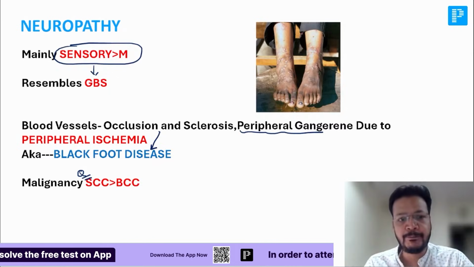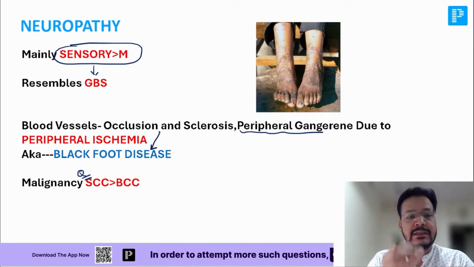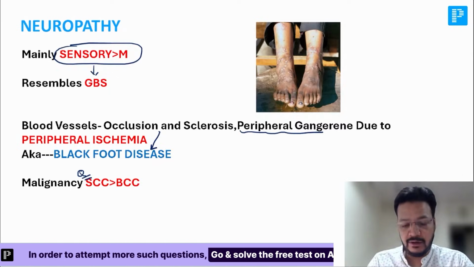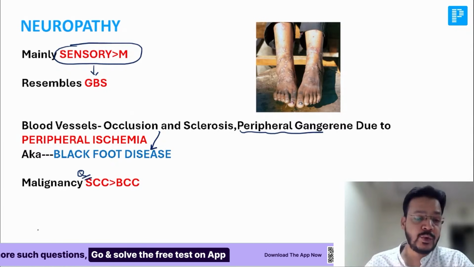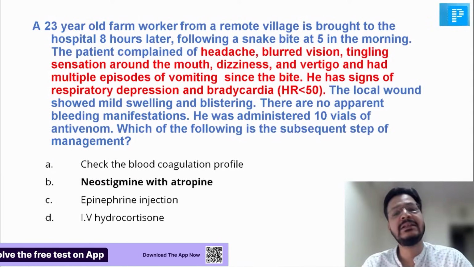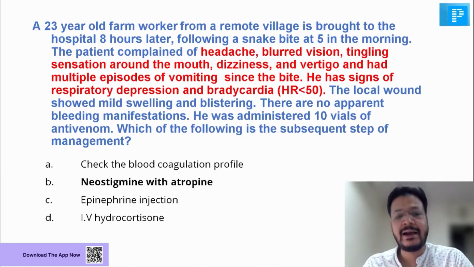So this is a very important MCQ. I would say sensory neuropathy is more common than motor. Blackfoot disease is there, and squamous cell carcinoma is more common than basal cell carcinoma. That is arsenic poisoning.